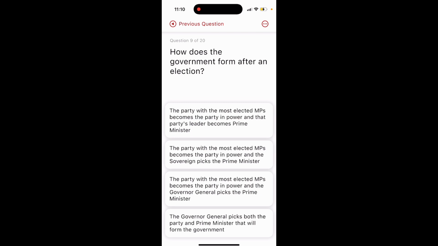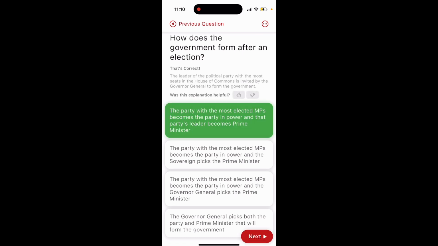Option 3, the party with the most elected MPs becomes the party in power and the Governor General picks the prime minister. Option 4, the Governor General picks both the party and prime minister that will form the government. The answer is option number 1, the party with the most elected MPs becomes the party in power and that party's leader becomes prime minister.